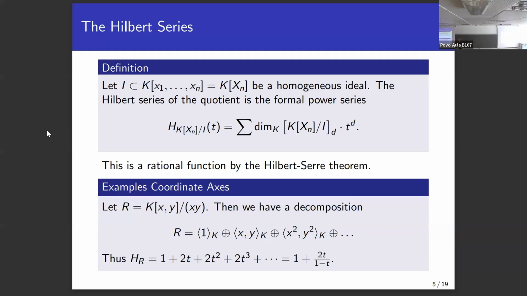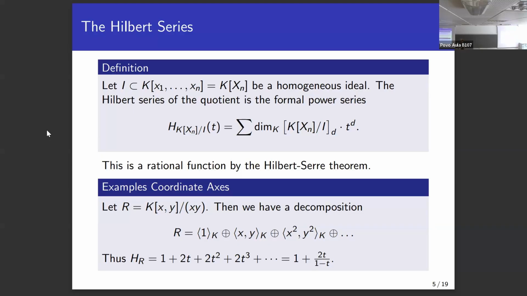Now, the nice part about this is a consequence of the Hilbert-Serre theorem. This is not some arbitrary power series. It is actually a rational function, so the quotient of two polynomials, meaning we can write this down with a finite amount of ink, do computations, and it really is a finite object we can understand.